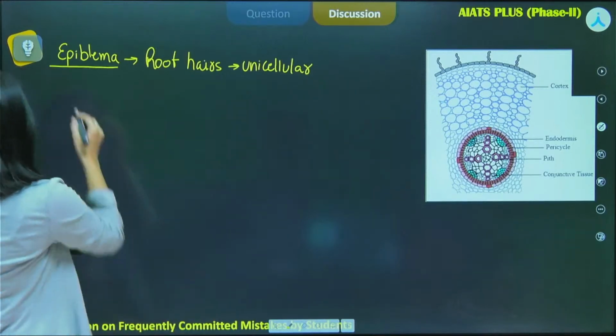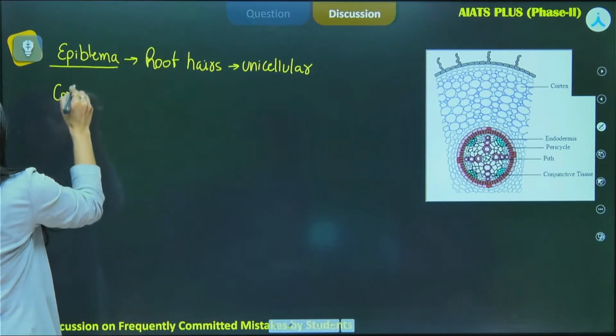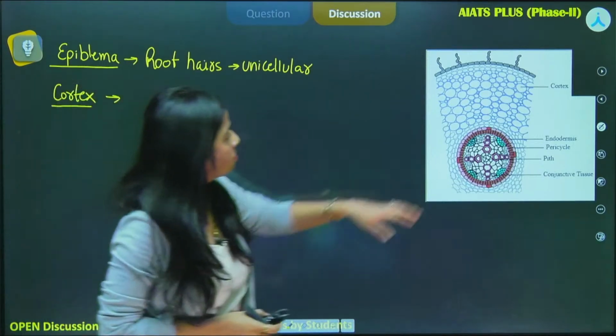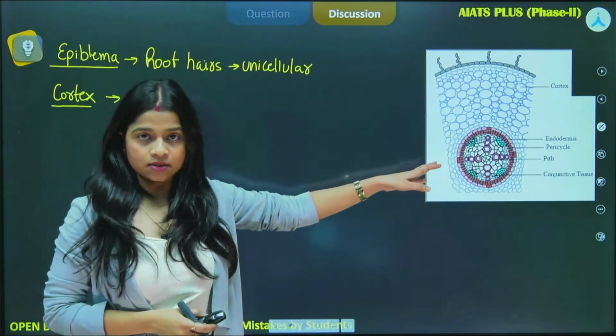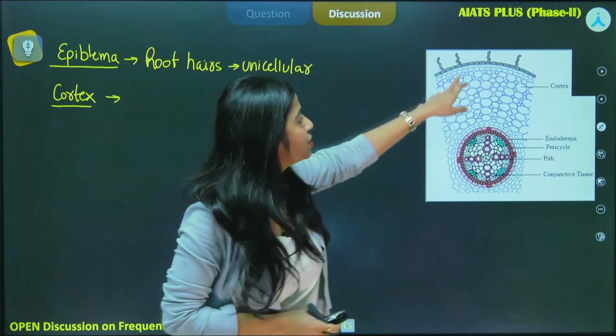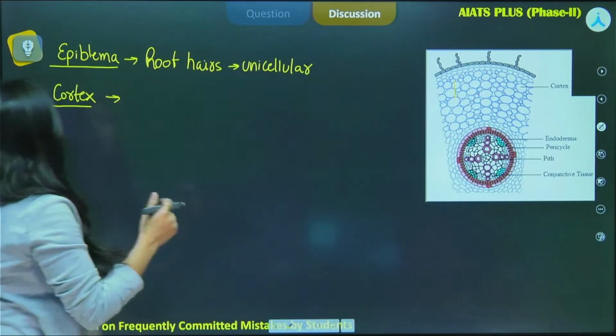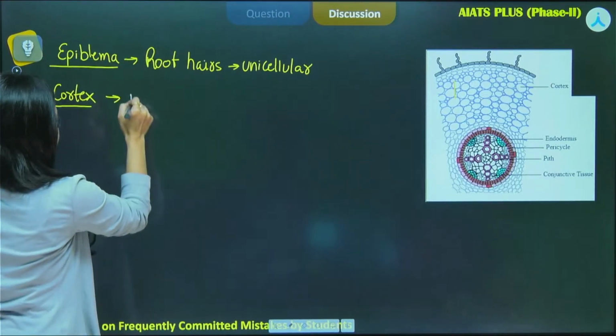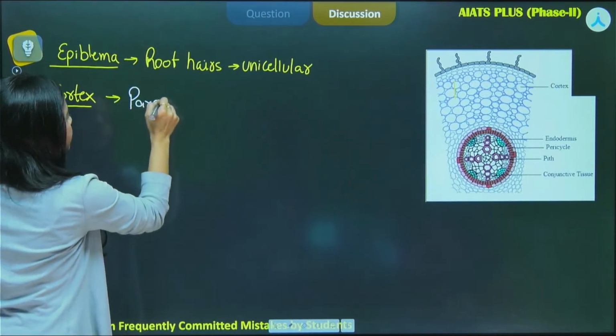Moving inside, there is the other part, that is the cortex, right? Now cortex forms a major part of this TS. You can clearly see this whole region is that of cortex. Now cortex comprises of parenchymatous cells.